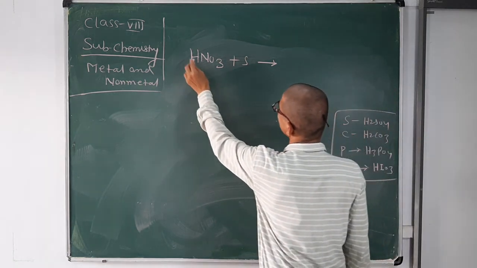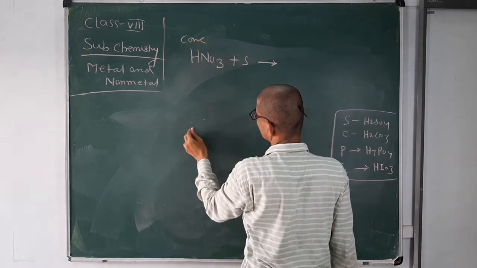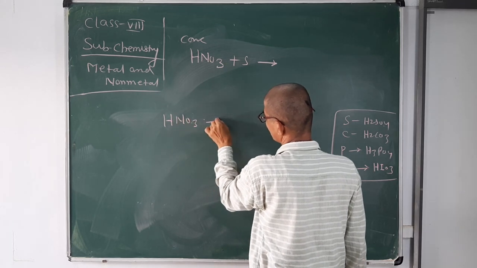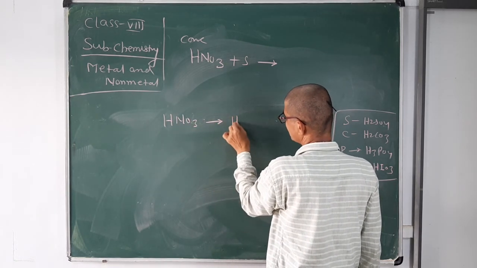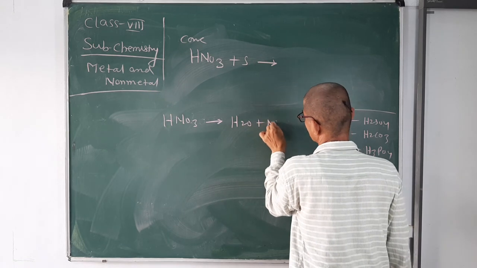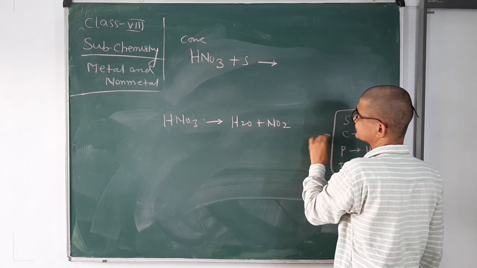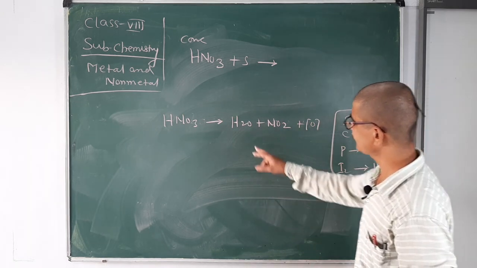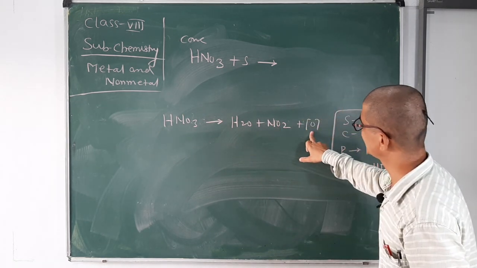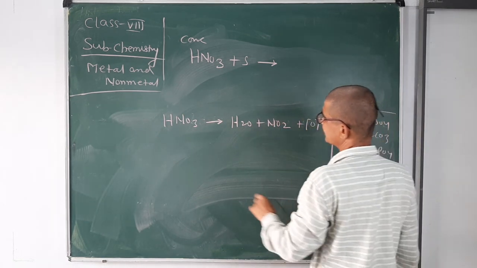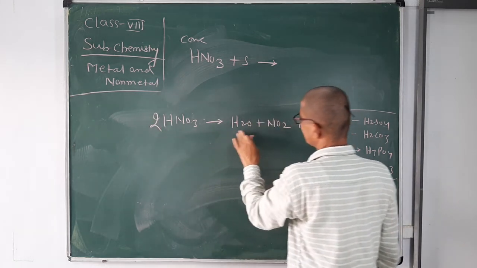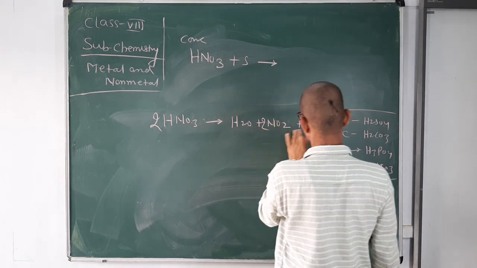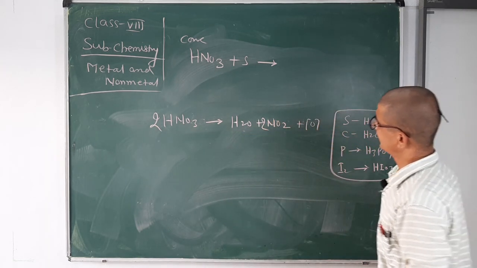And nitric acid is concentrated. So when concentrated nitric acid is heated, it will break down into H2O, NO2 and nascent oxygen. Now it is not balanced. At first balance it: 2H2O, 2NO2, number of oxygen is 6, 2 to 4, 5, 6. It is balanced.